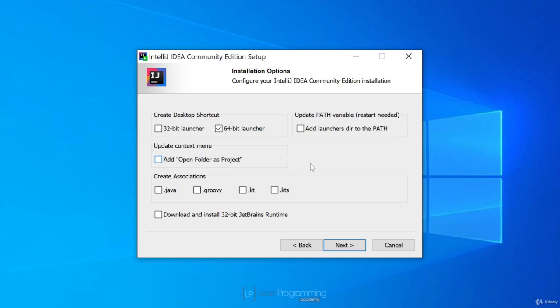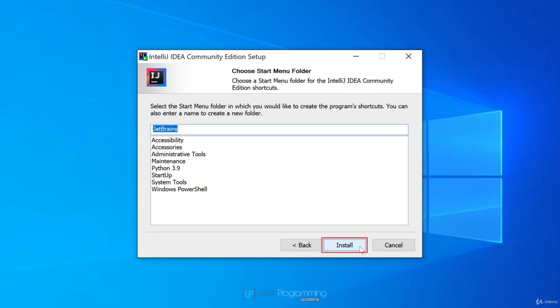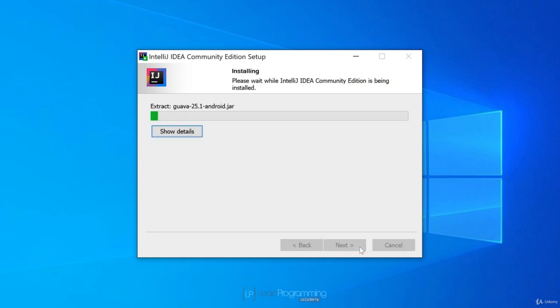Additionally, and only on 32-bit systems, check the Download and Install 32-bit JetBrains runtime box. I don't need to do that because I'm running a 64-bit version. Leave everything else unticked. The other options are more for convenience and aren't essential. Click on Next and click on Install. Intellij will now install, which will take a few moments.